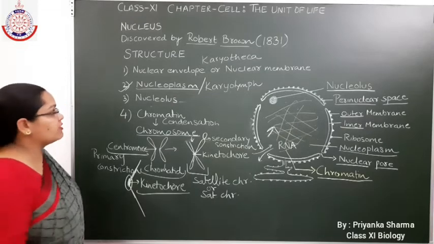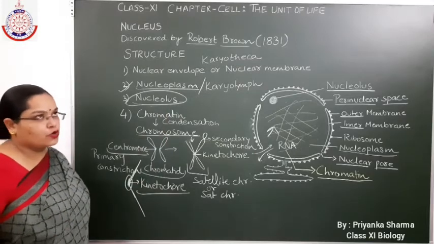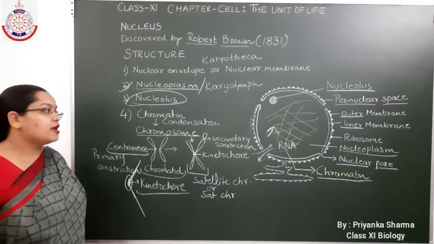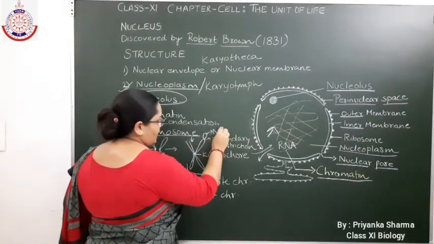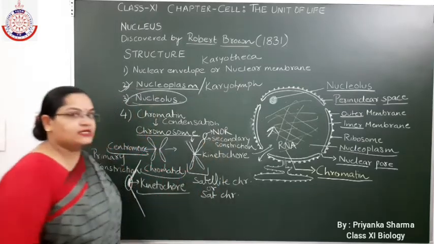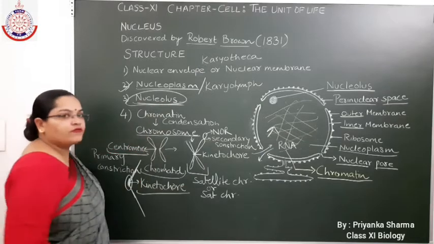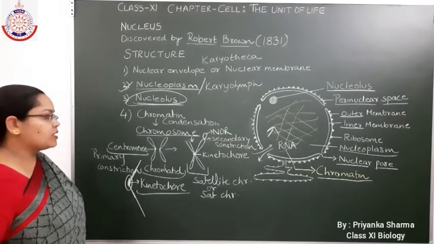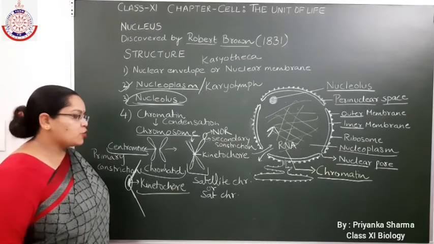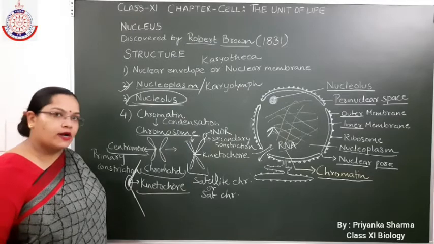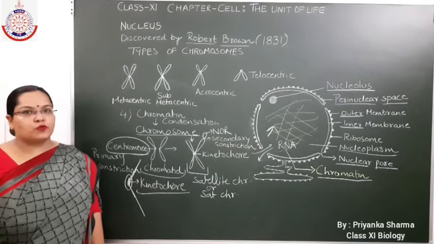And during the formation of nucleolus, I was telling you about the chromosomes having the secondary constriction. This secondary constriction region has the NOR region, known as the nucleolus organizing region, which is responsible for the formation of nucleolus. Such chromosomes which have secondary constriction present on them are known as satellite chromosomes or SAT chromosomes.